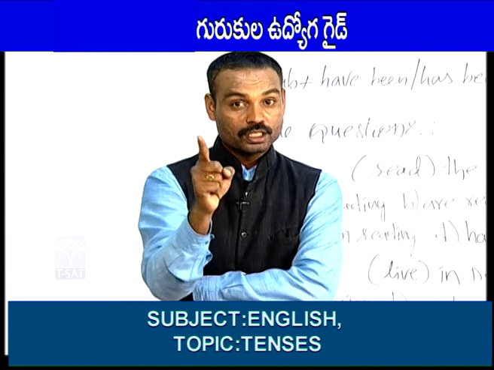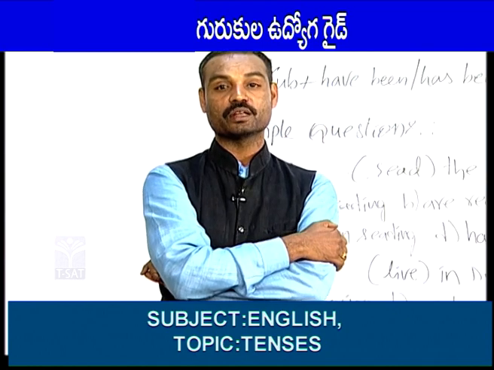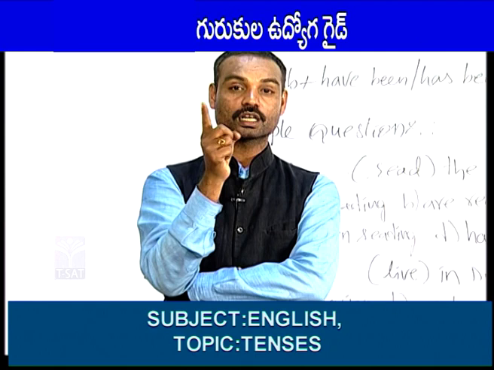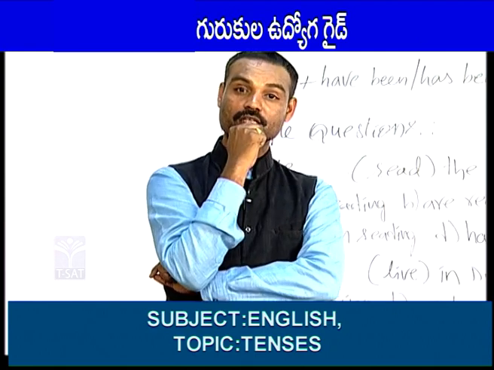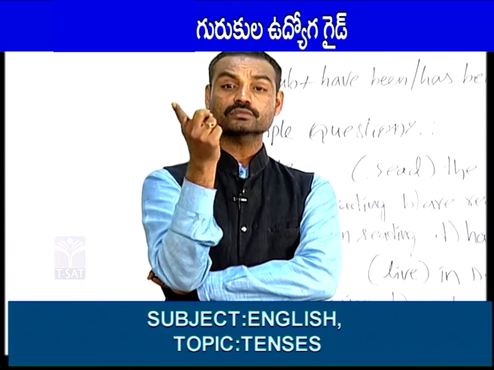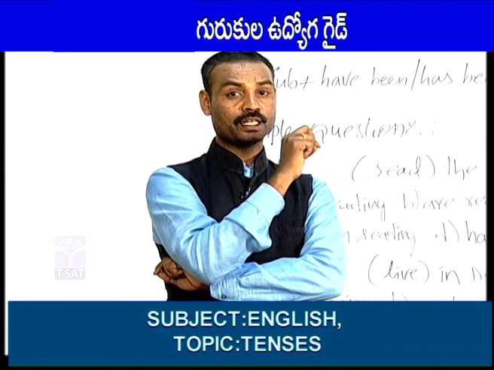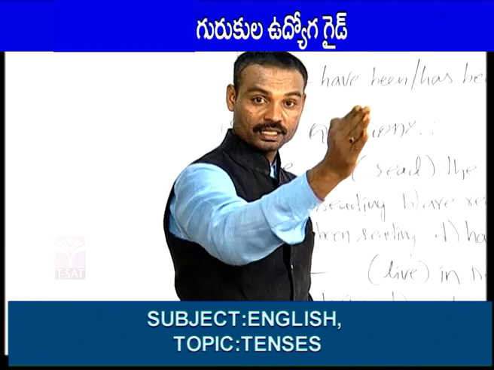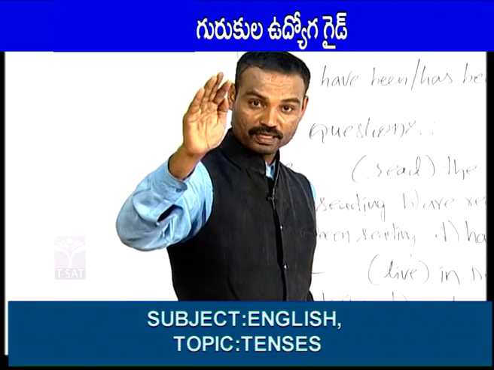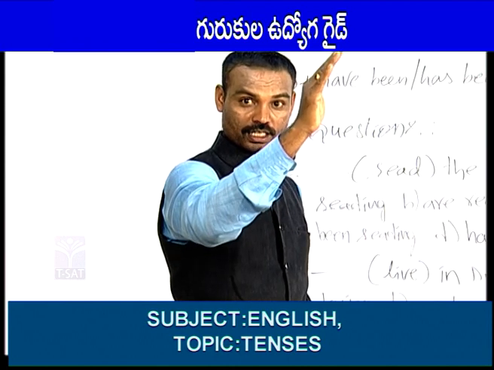Tendulkar was not playing tennis with Sania Mirza is a negative sentence. Was Tendulkar playing tennis with Sania Mirza is an interrogative sentence. Wasn't Tendulkar playing tennis with Sania Mirza is a negative interrogative sentence. Was Tendulkar playing tennis? Interrogative. Wasn't Tendulkar playing tennis? Negative interrogative.